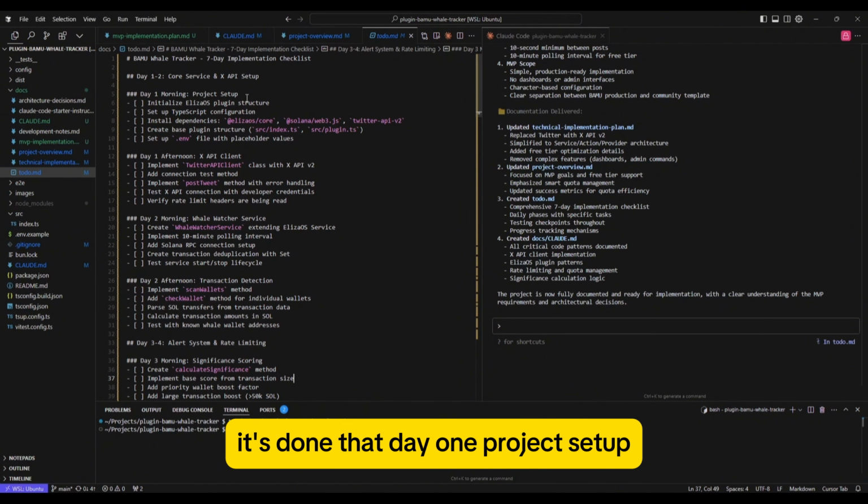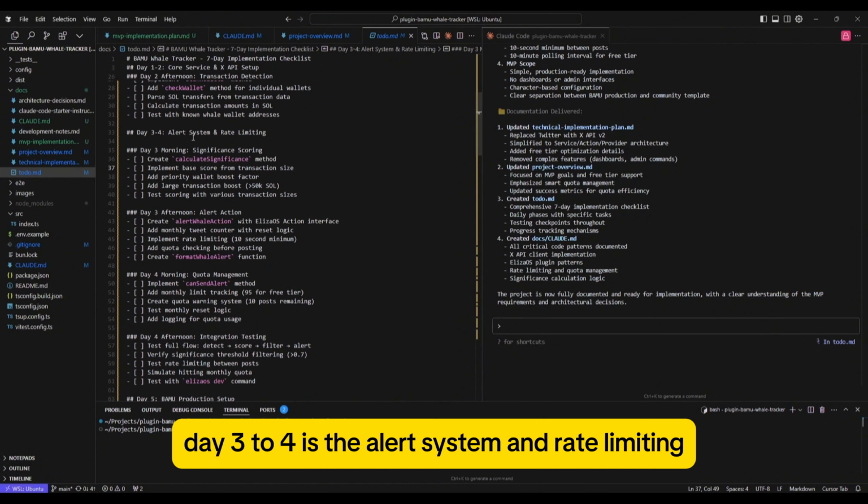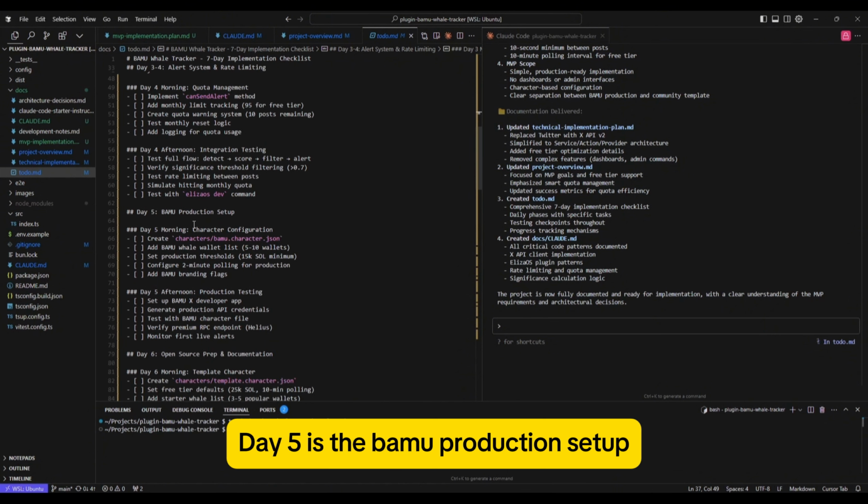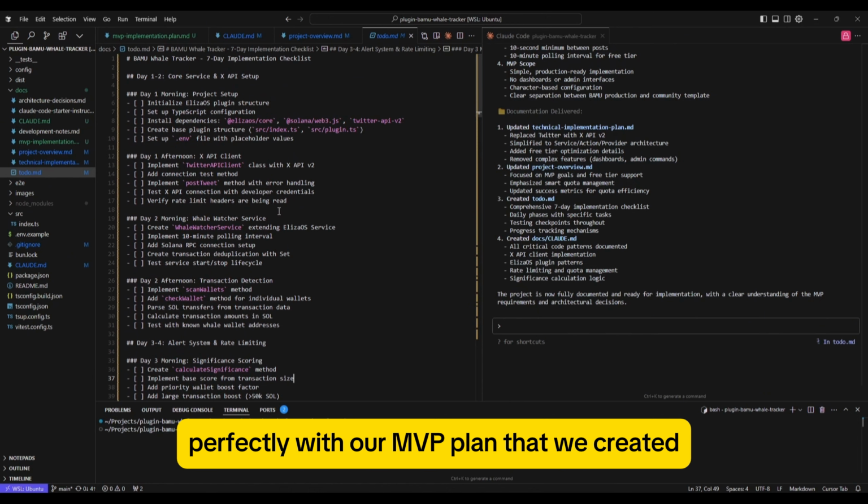So project setup is day one. We've already done that. XAPI client is the second phase task. Whale watcher service, transaction detection. Day 3 to 4 is the alert system and rate limiting. Day 5 is the BAMU production setup. Day 6 is open source prep and documentation. And day 7 is launch and monitoring. So this aligns perfectly with our MVP plan that we created.